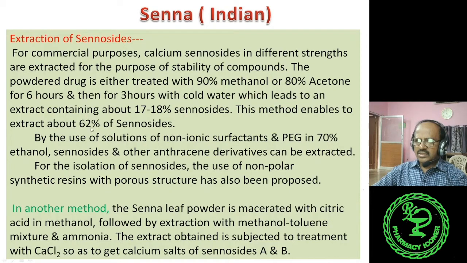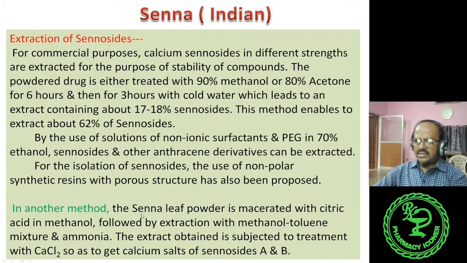More than 62% Sennoside extraction is almost not possible. For commercial purposes, only 62% of Sennosides are isolated by this process.